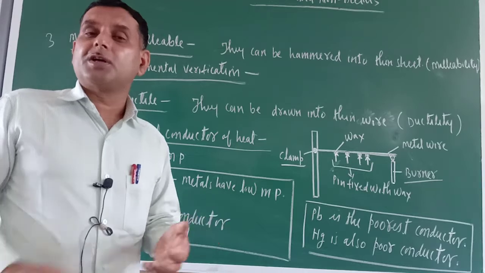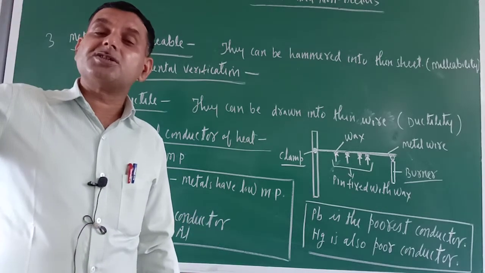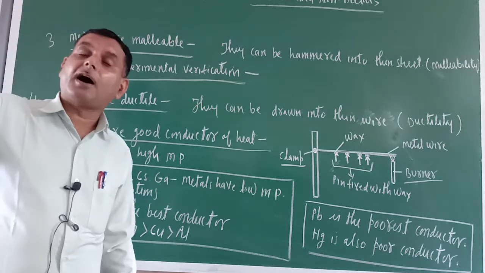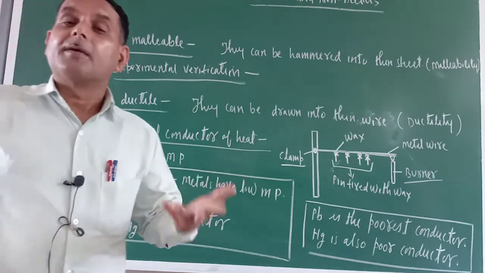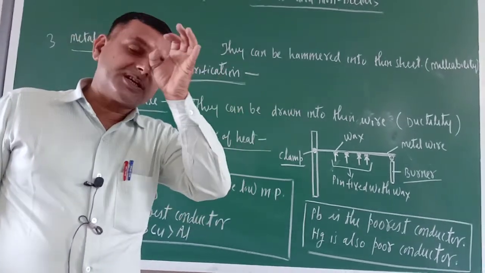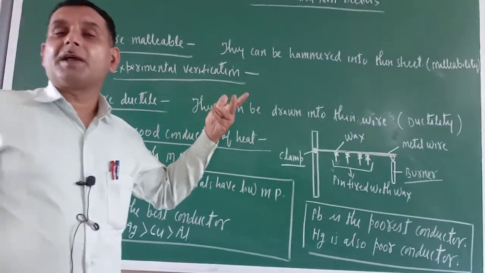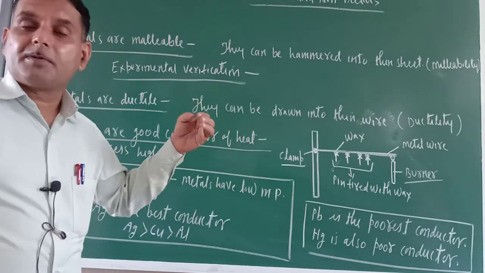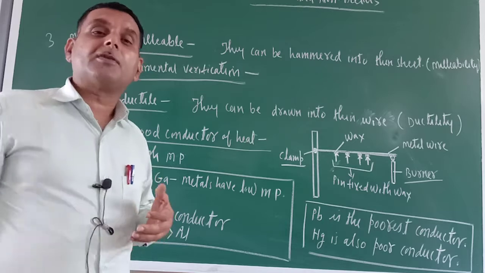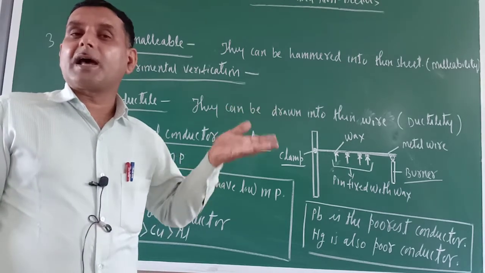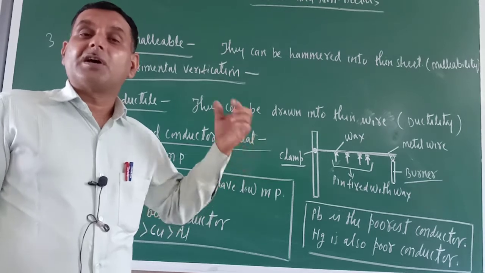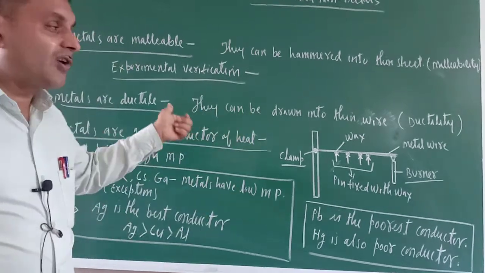Malleability is used here. Now you might have seen the thin sheet of aluminium. You might have seen the thin sheet of tin. Why? Because of their malleability. They can be hammered into thin sheets. Ductility is also playing a very important role in our daily life. You might have seen the wires of iron, wires of copper, wires of aluminium. Now electricity is supplied through aluminium wire or copper wires only. Why? Because they can be drawn into thin wire.